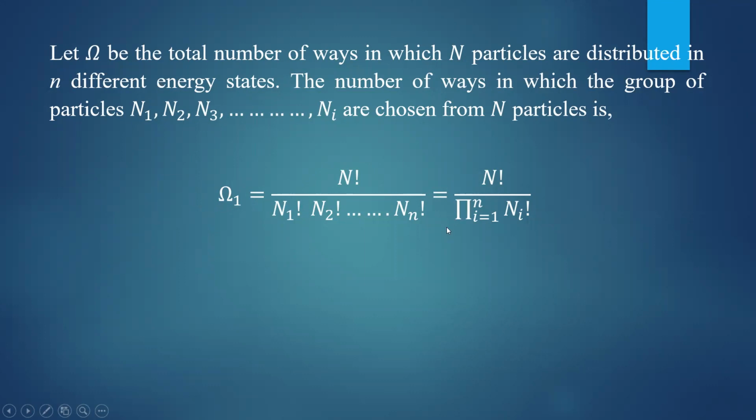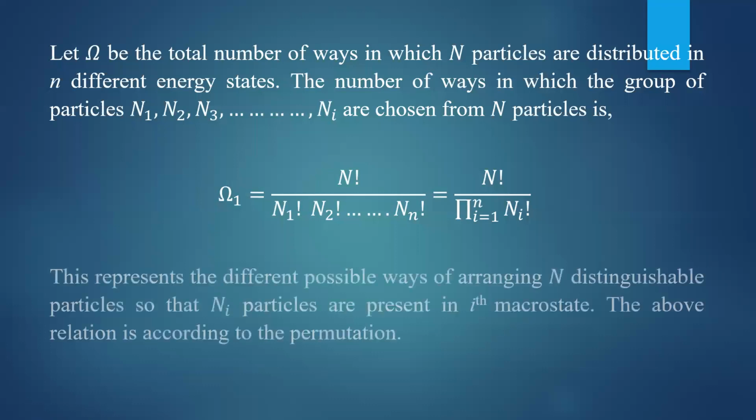The pi symbol represents a product of terms. The summation sigma symbol represents the sum of terms. Note the difference here. This symbol represents the product of ni factorials, n1 factorial into n2 factorial into n3 factorial, like that. This expression gives you the different number of ways you can put the system in different microstates, so it represents the different possible ways of arranging N distinguishable particles. I will illustrate that.